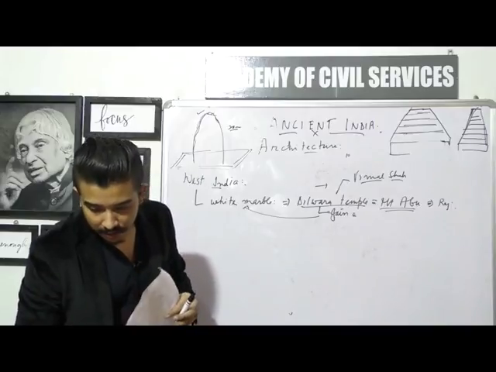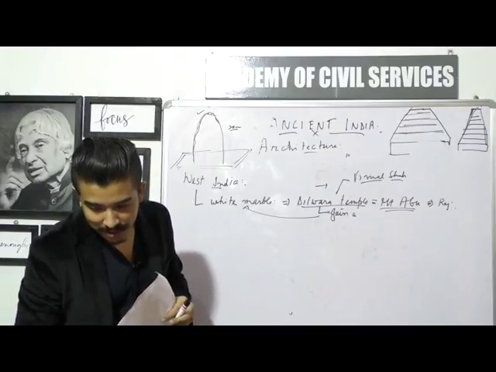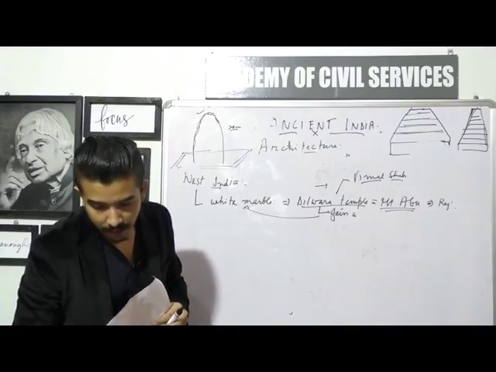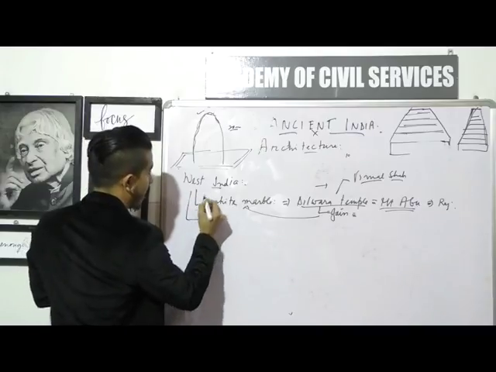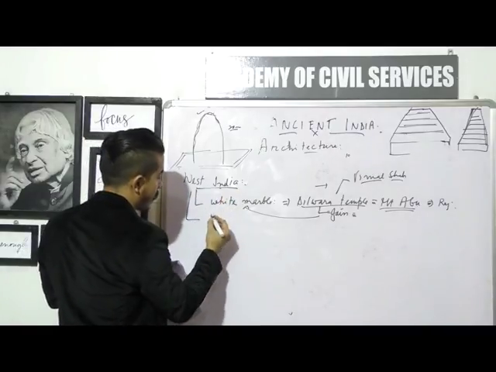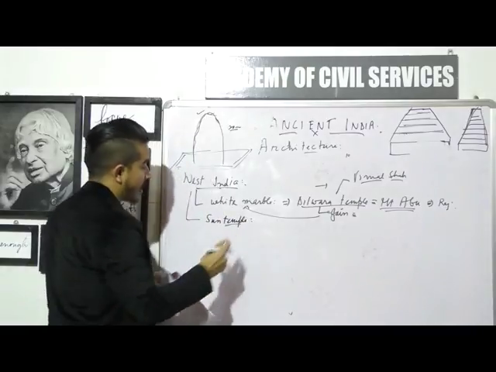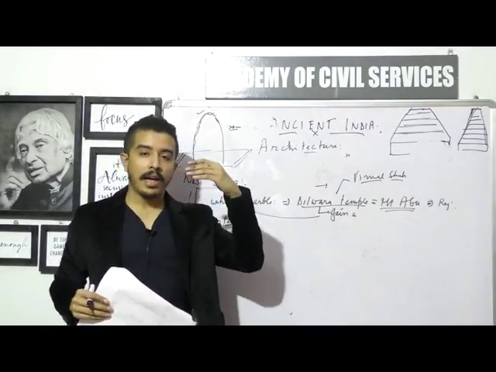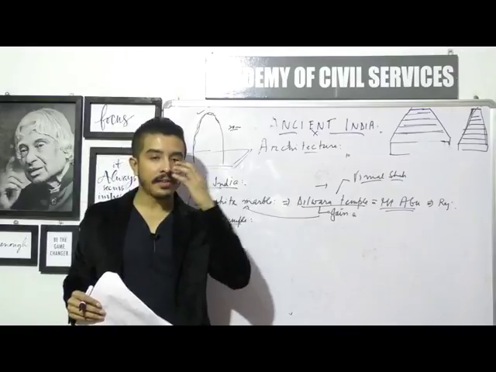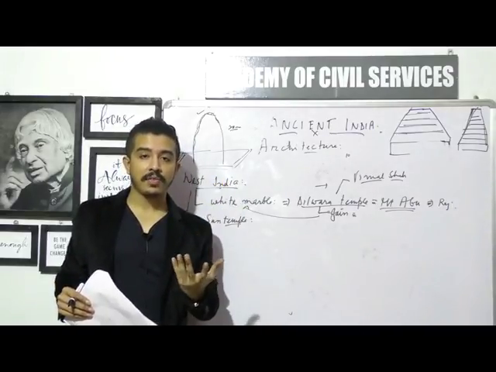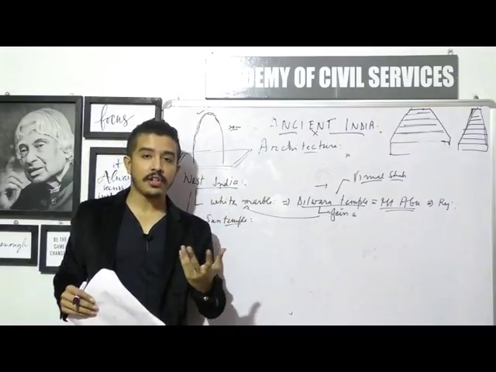Apart from that, there is another very important temple from West India, and that is the Sun temple. Next we're talking about another type of West Indian temple, the Sun temple. The Sun temple is important because sun temples are found in the whole world. They are found in Egypt, in China, in the Roman civilization, in the Inca civilization.